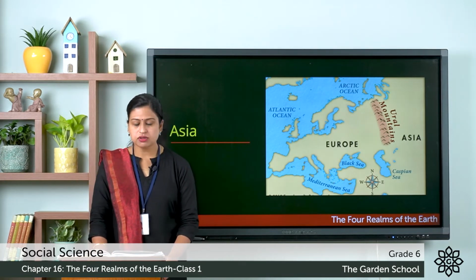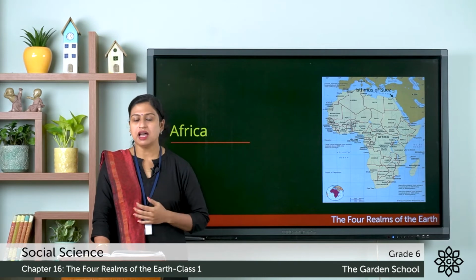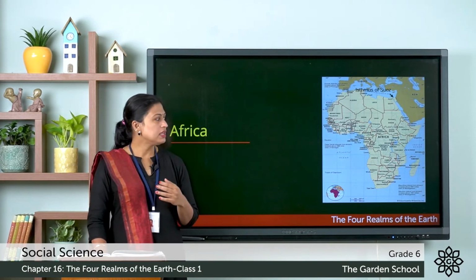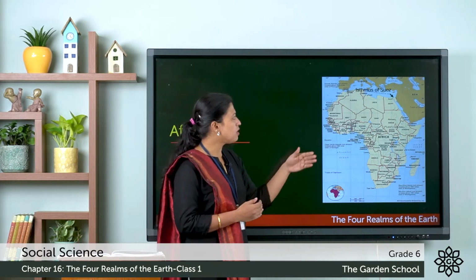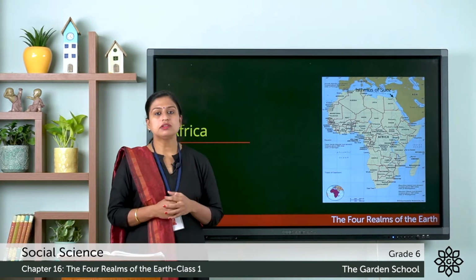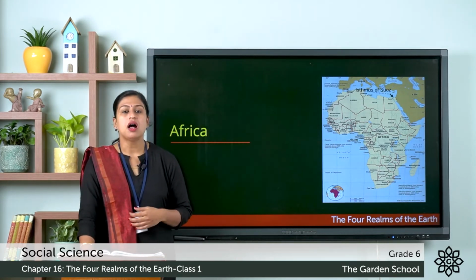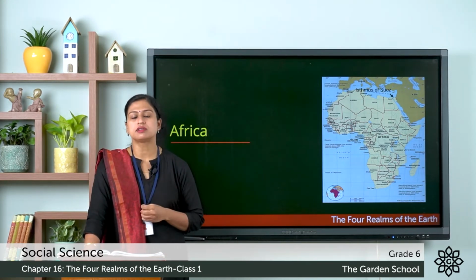Now the next continent is Africa. Africa is the second largest continent, and you can see it spreads across the northern hemisphere and the southern hemisphere, and also you can see the equator passing through almost halfway through this continent.